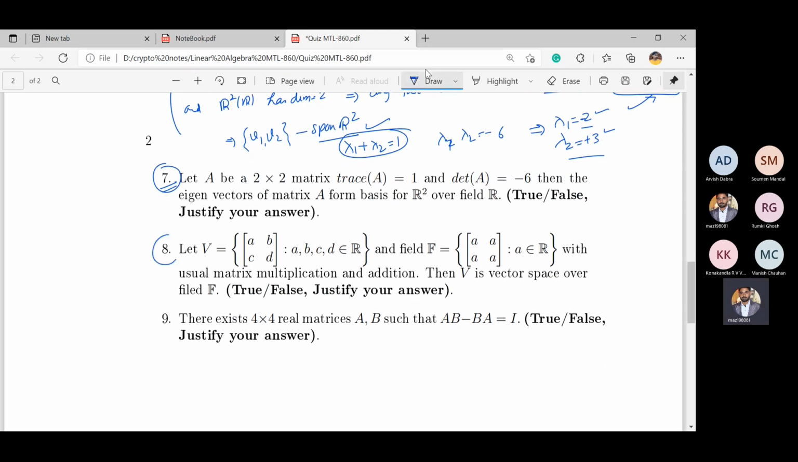Okay. Now for question number 8. Yes, how to approach this question?